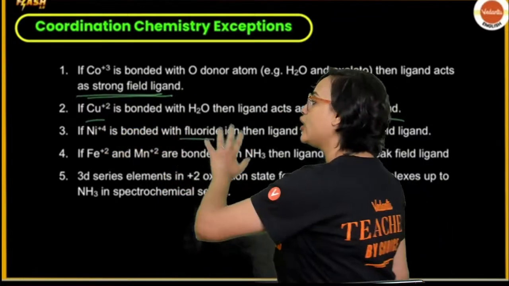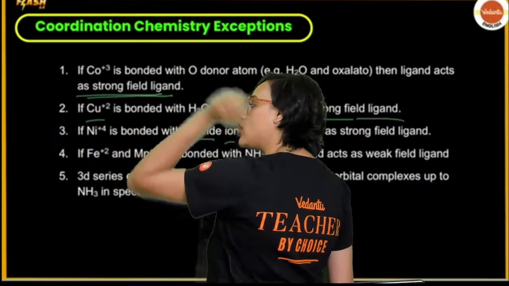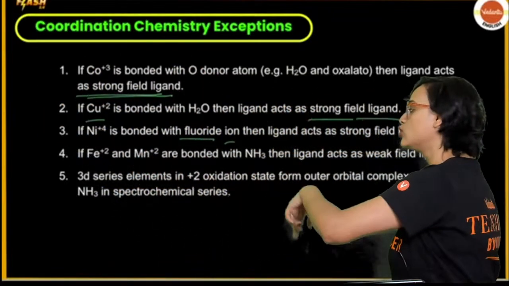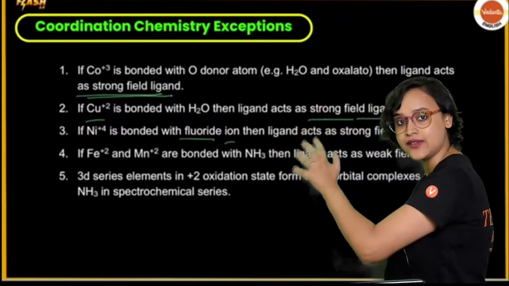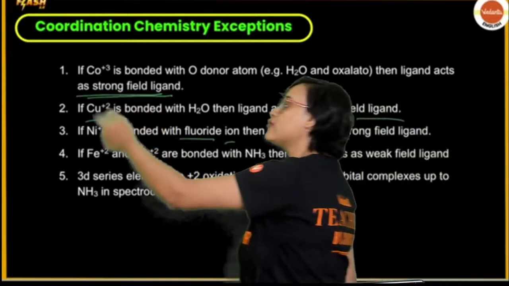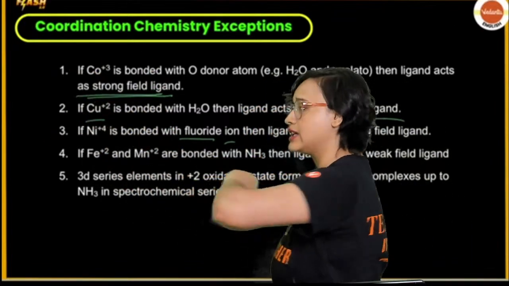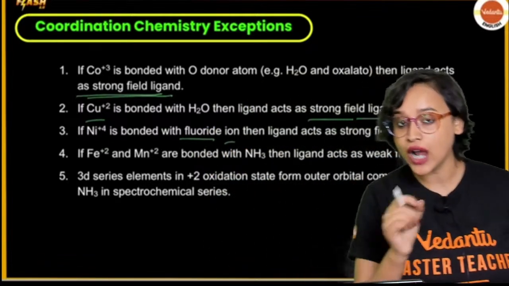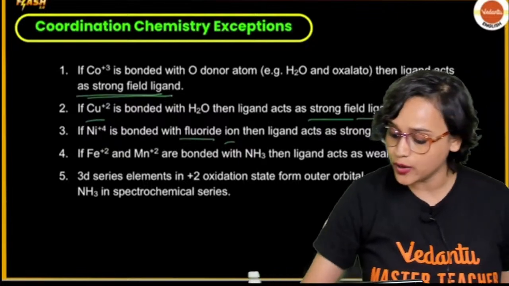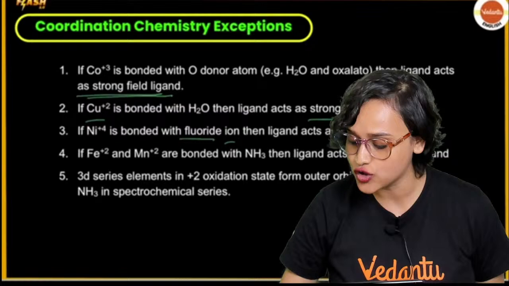Carbon monoxide is the strongest ligand. So F-, Br-, I-, Cl- are all weak field ligands. However, only when F-, fluoride ion, is bonded with nickel in the +4 oxidation state, it will act like a strong field ligand.